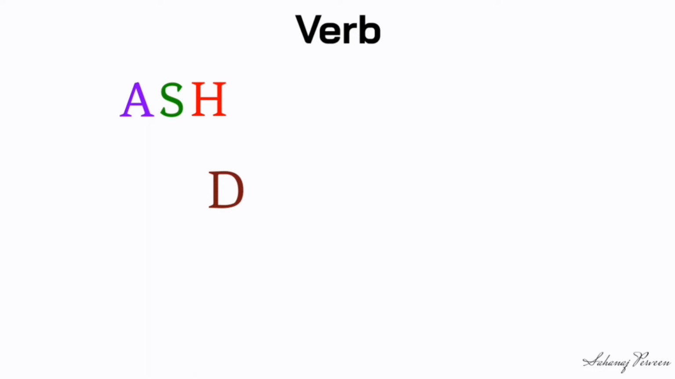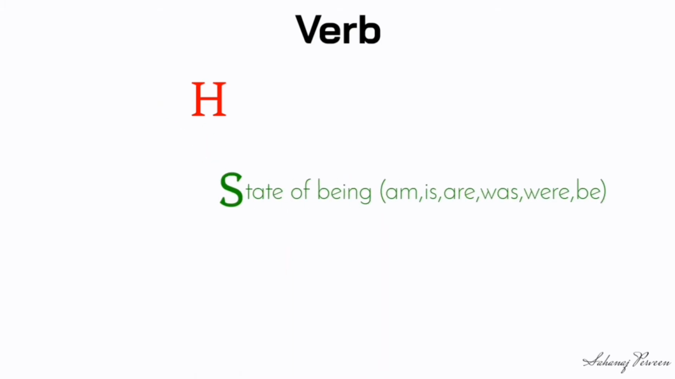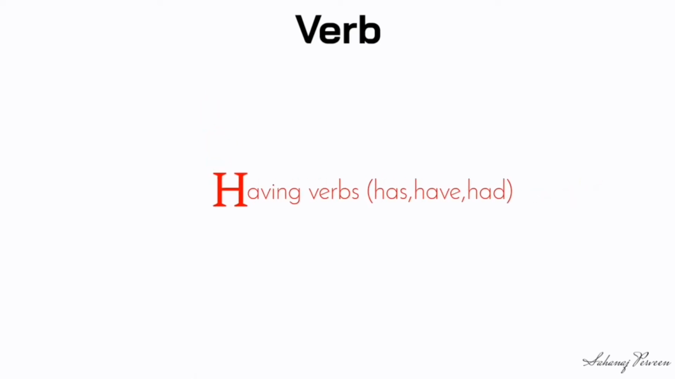D for doing verbs: do, does, did. A for action words. S for state of being: am, is, are, was, were, be. H for having verbs: has, have, had. Now look at the examples.